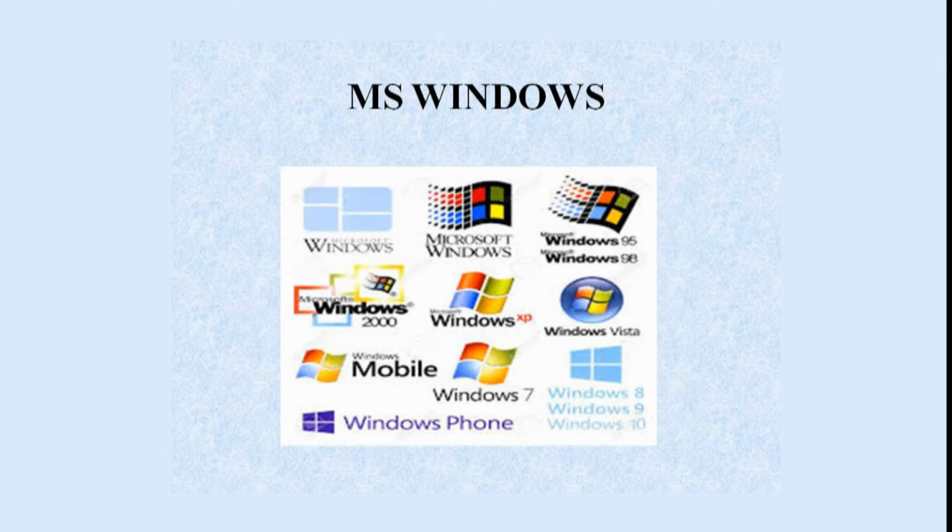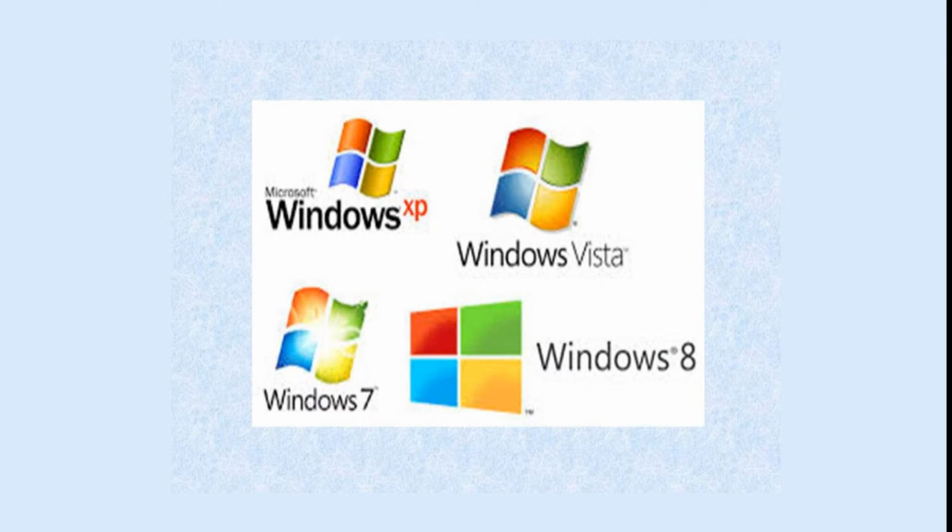In that, MS Windows is the most important and widely used operating system. Windows is a graphical user interface based operating system which is very user friendly. There are many Windows versions in use. The earlier versions are Windows 97, Windows 2000, Windows XP and Windows Vista. Later versions are Windows 7, 8, 10. In this lesson, we are going to learn about Windows 7.